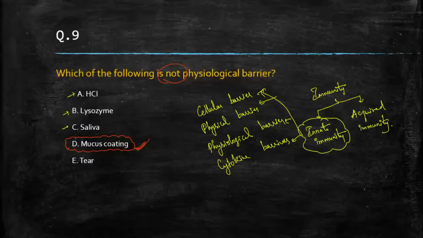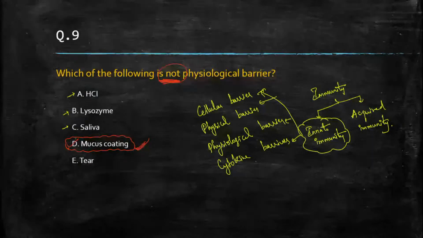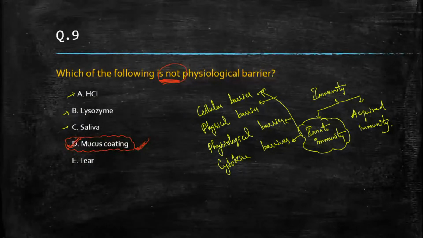You should not get confused. If the question asks which one of the following is a physiological barrier, you would find that all the options are correct. Here they are asking about not. So D is the correct answer. You should not get confused. You have to check the question properly, right?